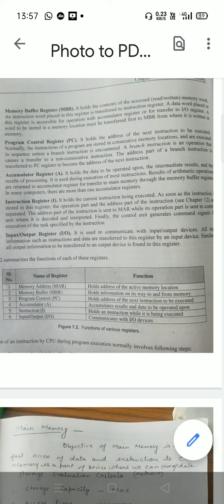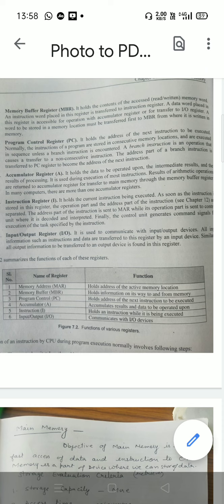Accumulator register holds the data to be operated on. Data store करते हैं इसमें, immediate results and results of processing. It is used during execution of most instructions. Results of arithmetic operations are returned to the accumulator register for transfer to main memory through the memory buffer register. In many computers, there is more than one accumulator register.